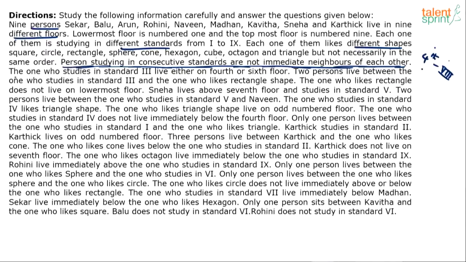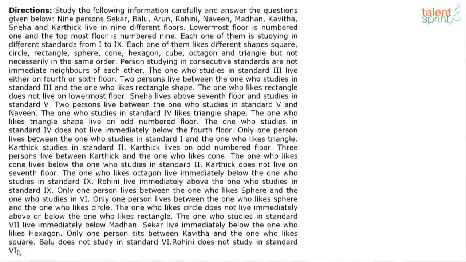And then we have a lot of clues here. The one who studies in standard 3 lives either on 4th floor or 6th floor. 2 persons live between the one who studies in standard 3 and the one who likes rectangle shape and so on. So I think let's try it out. Let me get some space first. I hope this would be enough to fill the gaps because there are many parameters. I mean, I cannot even have a second possibility, I assume.